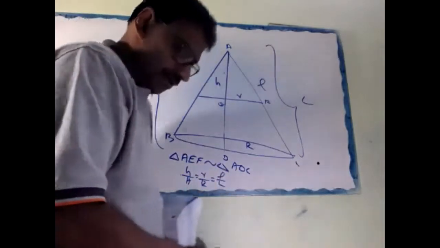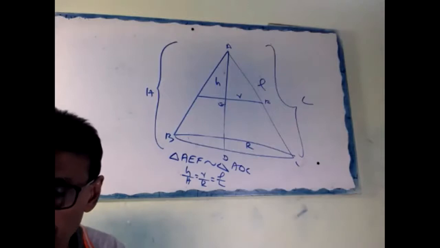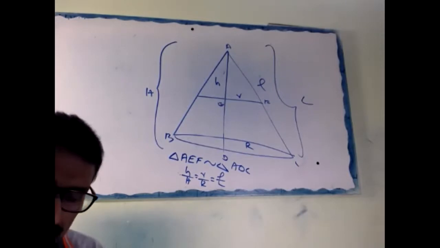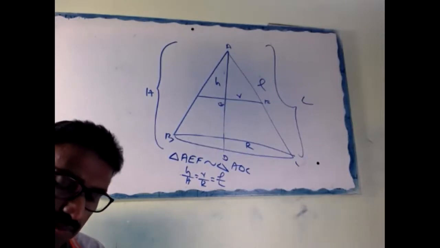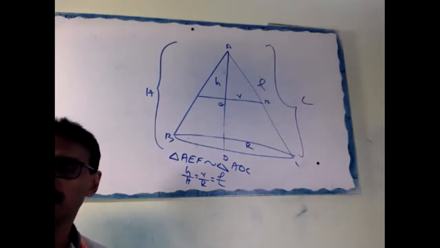Draw the figure first. Listen, anyone waiting outside, please send a WhatsApp message. Don't wait a long time.